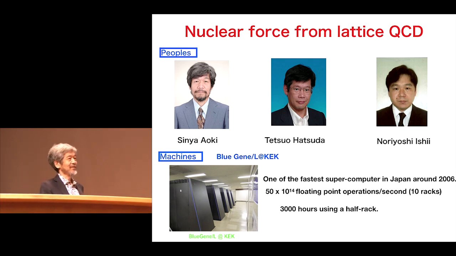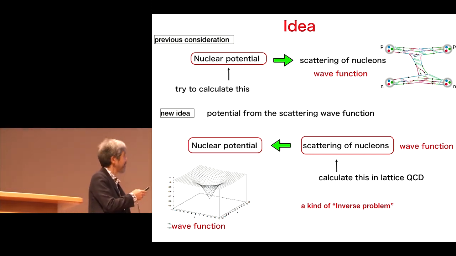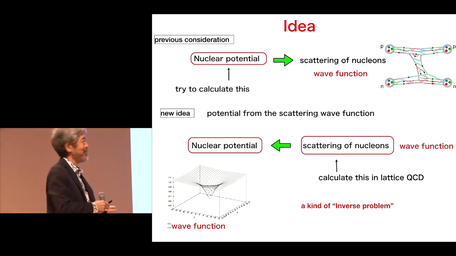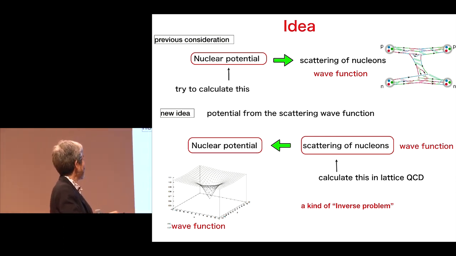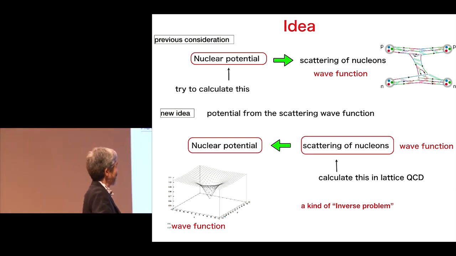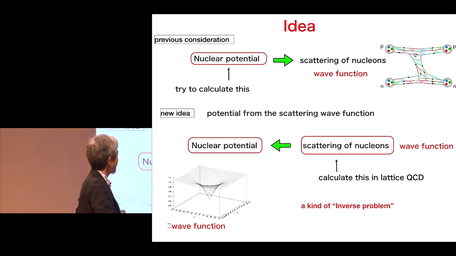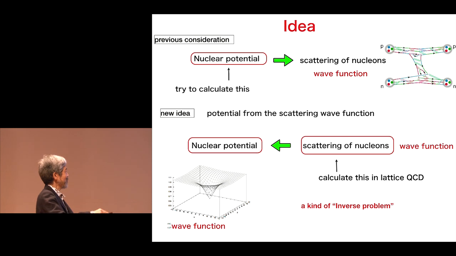But a brute force calculation doesn't work. We need some idea. Previous people tried to calculate the nuclear force itself, and it's very difficult. Instead, we calculate a scattering process and its wave function, and we invert the problem. We first consider the scattering process and its wave function, and from that we deduce the nuclear potential. We calculate this in lattice QCD. It's a so-called inverse problem.